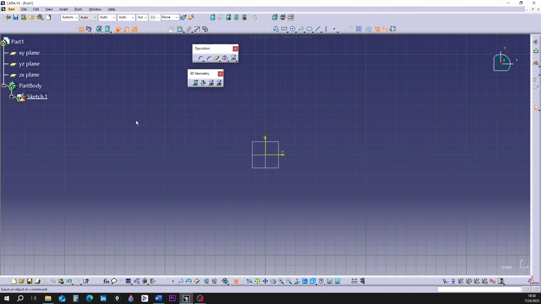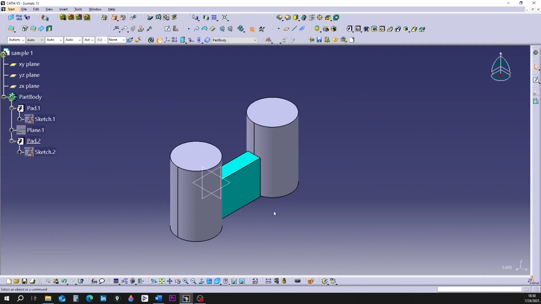Often we need edges of previous 3D objects to complete our sketch. Here we can use the 3D geometry tools. With these tools, we visualize the edges of 3D objects on the sketch page.